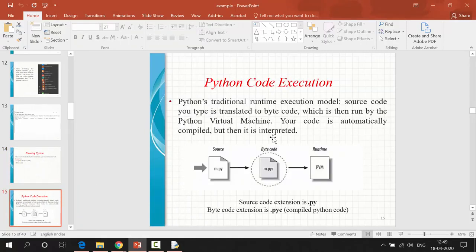Next, to see how code execution happens in Python. This is the Python source code. The extension to save a Python source file is .py. Then there is the PYC, the Python compiler. This file will run, but it won't show you. We don't need to compile a Python source file separately. Directly we can run the Python virtual machine. This is the PVM, like the JVM, the Java virtual machine. The same thing, PVM, Python virtual machine. So we can directly run the source code.